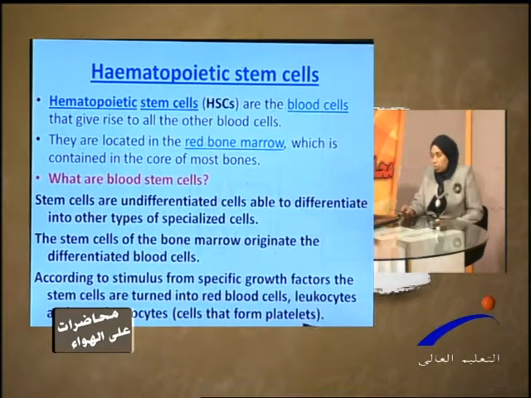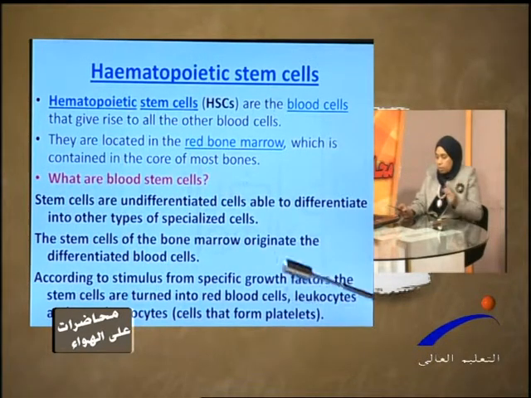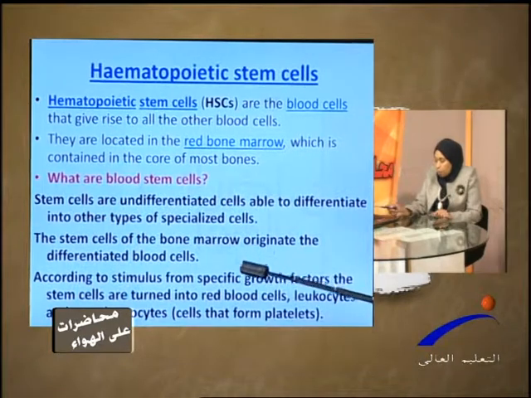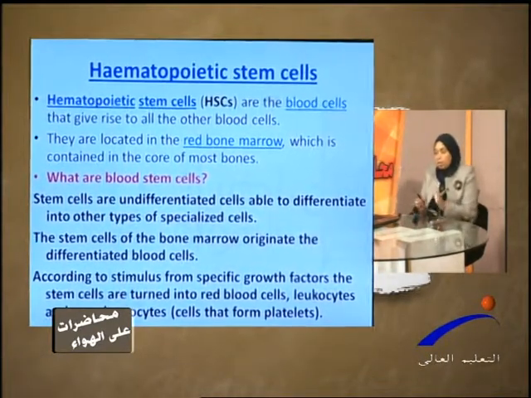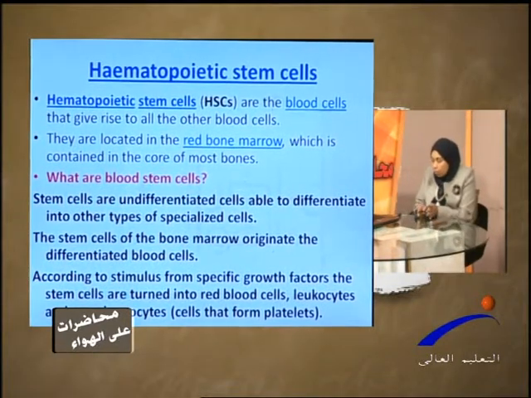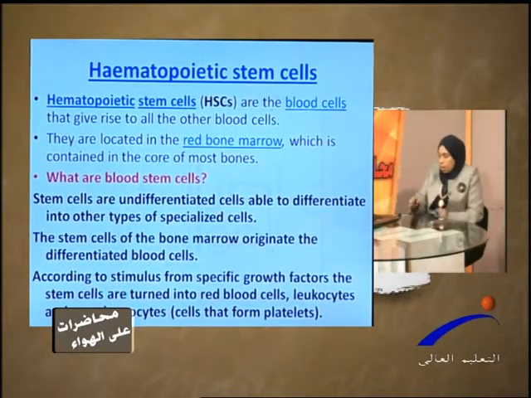They can give us platelets, white blood cells, and erythrocytes. The stem cells of bone marrow originate the differentiated blood cells. So we said that they are the mother cells, the primitive cells of all blood elements.